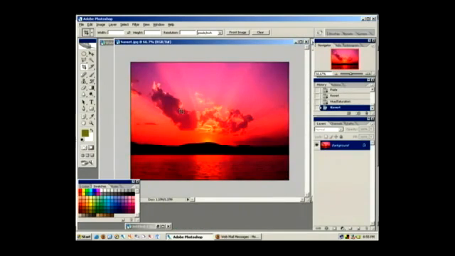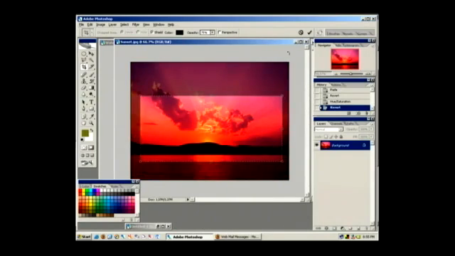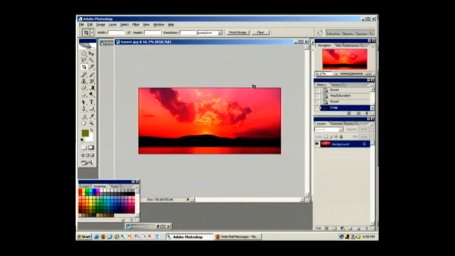So say we don't want all this extra sky and we want it more of a horizontal shot, what we can do is we can crop that down and click the checkbox, and that is the cropping tool.